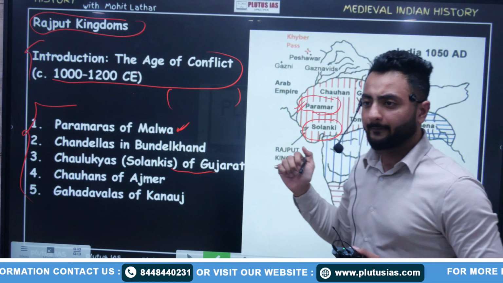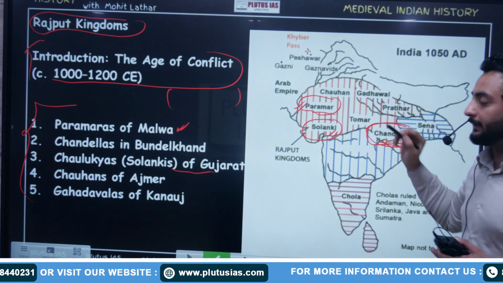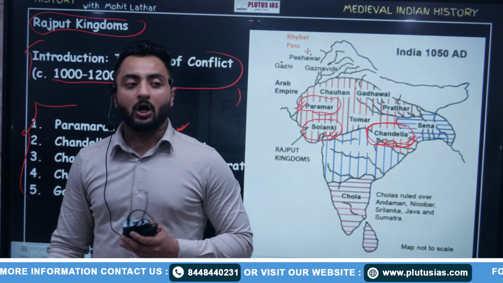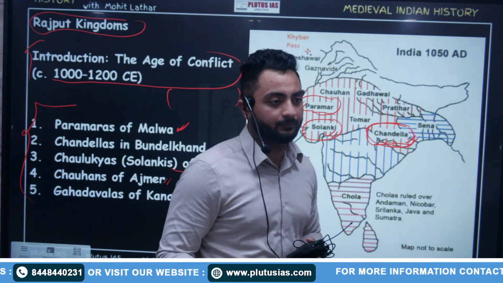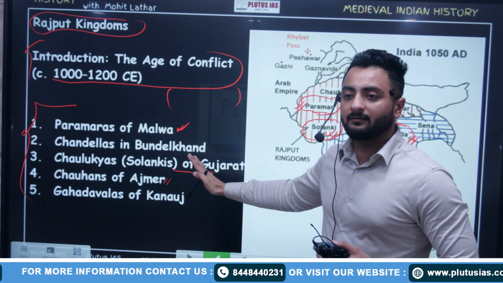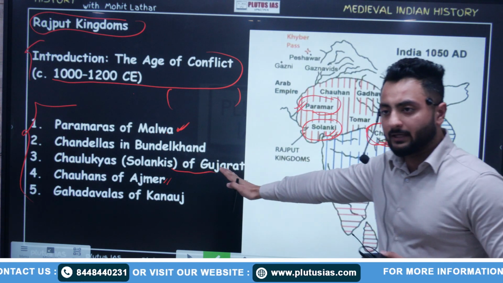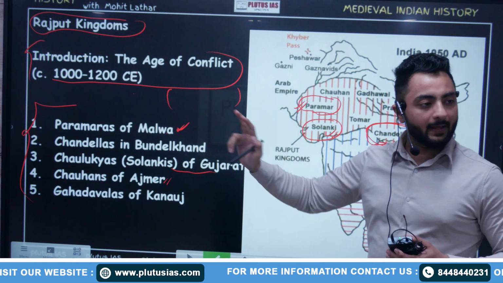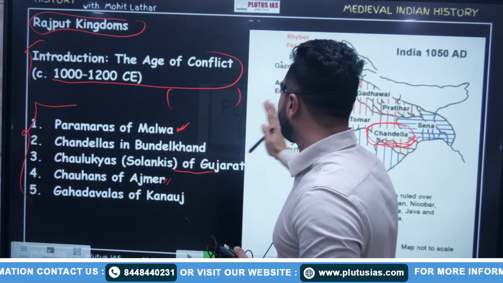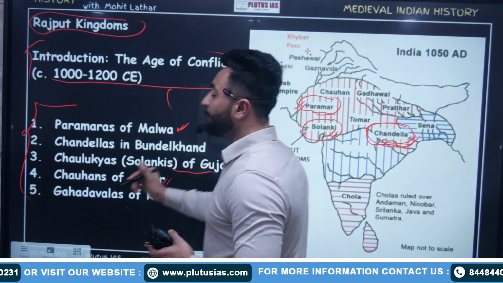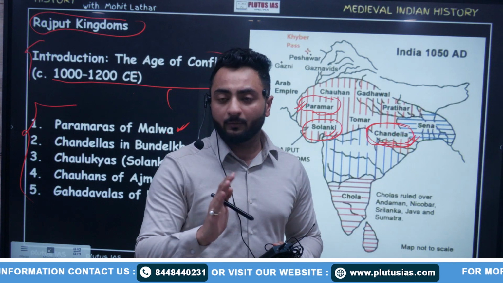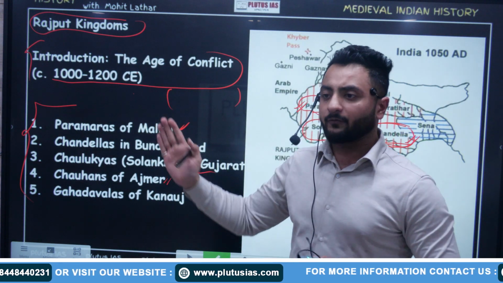Any doubt? Okay. Solankis of Gujarat. Fourth were the Chauhans of Delhi or Ajmer. Chauhans were also known as Chahamanas. We would be covering these dynasties in detail. Just note it down. The map will be delivered to you via the handout. Just observe their location in the map as of now, where these were located. UPSC can ask you the east-west order of these dynasties.